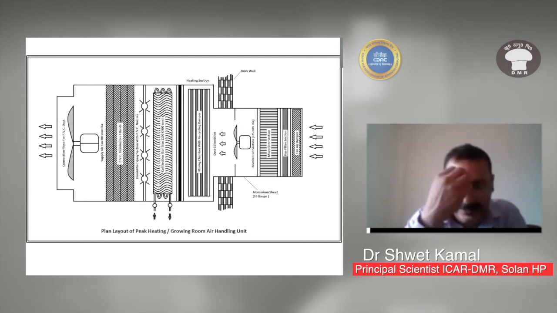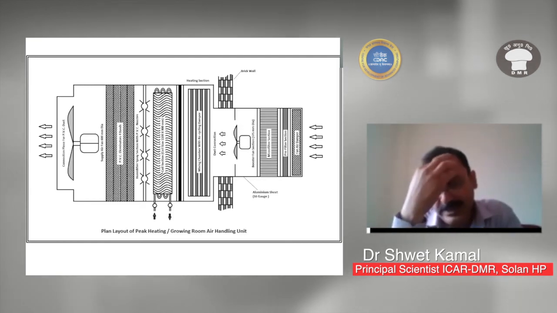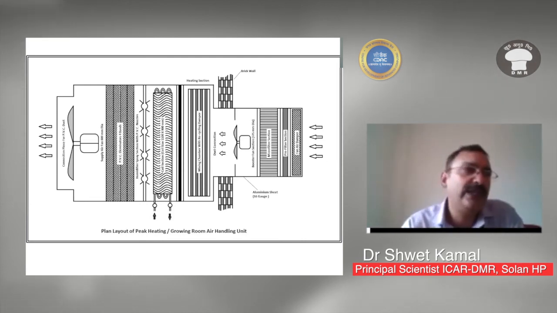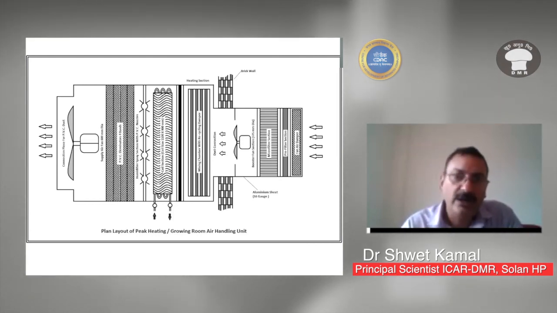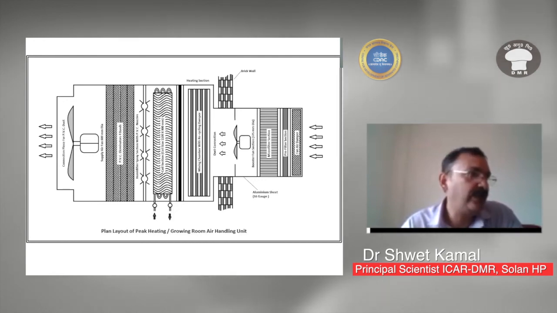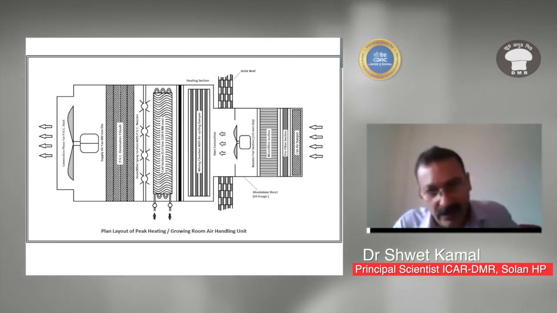Now, there are two types of AHU available in the market. One is an individual AHU fitted with a heating section, an air conditioning system, and a humidifier section. This individual type of AHU is good for a small mushroom farm. If you have 4-5 rooms, then you can use individual AHUs.